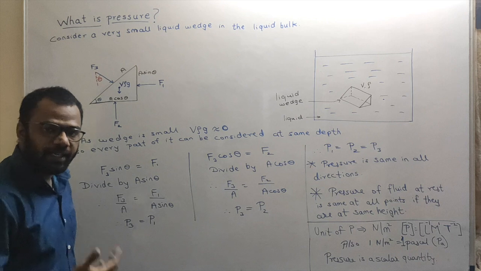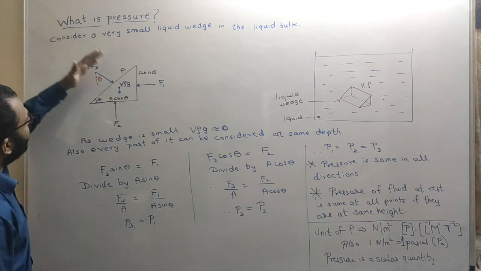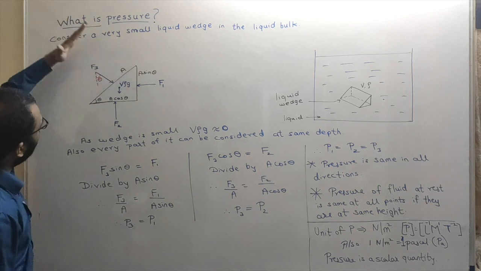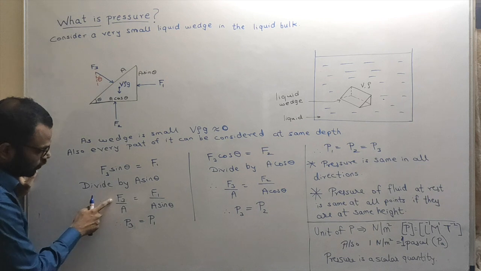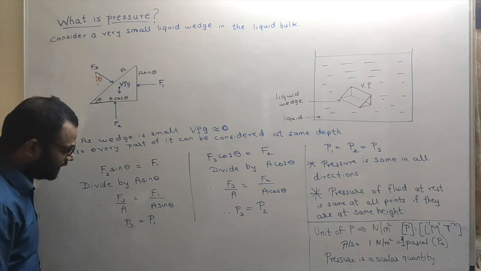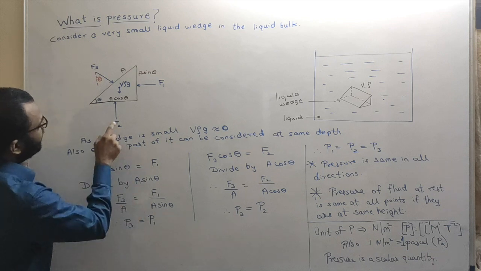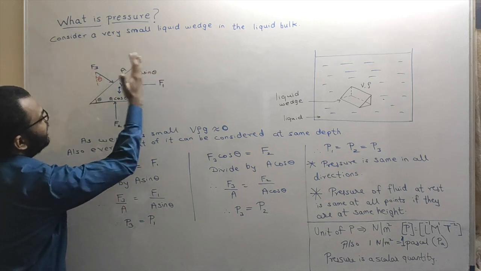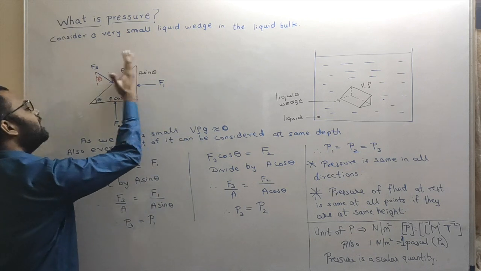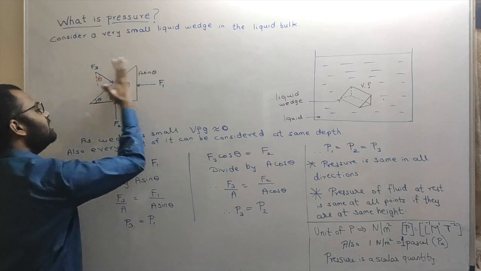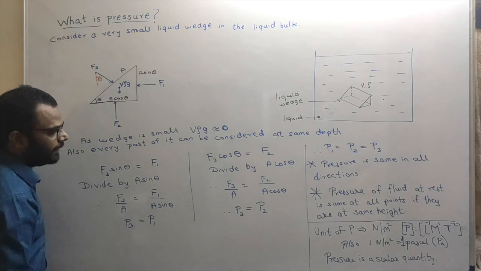Now force per unit area is nothing but pressure. We all know that F3 upon corresponding area A is nothing but pressure acting on this surface area in this direction. So F3 upon A is nothing but P3. And F1 upon its corresponding area, A sin theta, will be, let us say, P1, pressure acting on this surface in this direction. So as you can see, P3 has come out to be equal to P1.